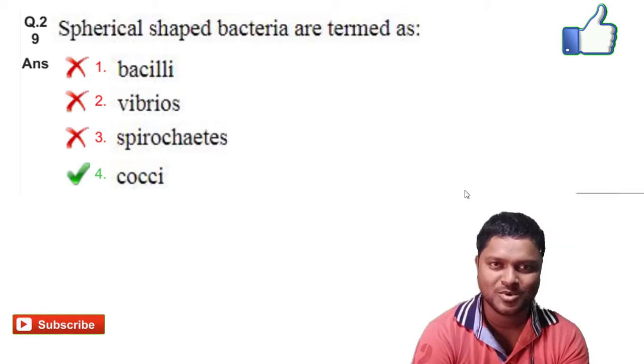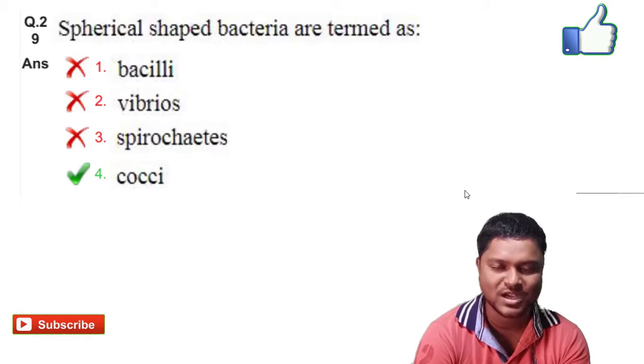Next we will go for question number 29. Spherical shaped bacteria are termed as dash. The option 4 is the right answer, that is cocci. Bacilli, these are rod shaped. Vibrios and spirochetes, these are coil shaped bacteria.